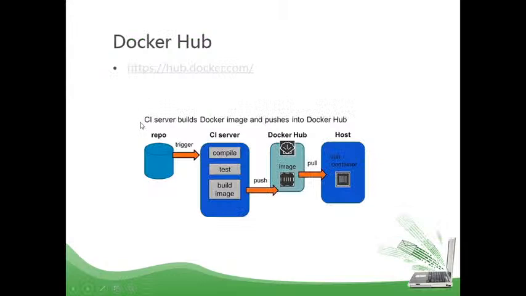So here you can see the normal CI lifecycle. We have compile, test, build, then we can push to Docker Hub, and then we can get from the host and run the container. This can be an Azure container as well, or we can use Docker Hub as well. Docker Hub is the official location, which is hub.docker.com.